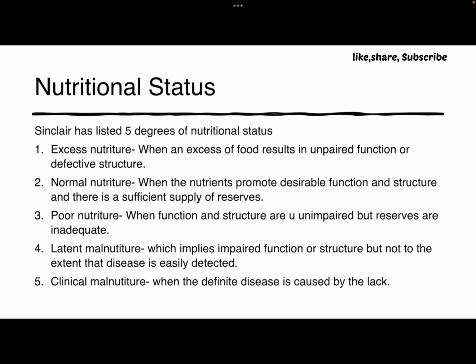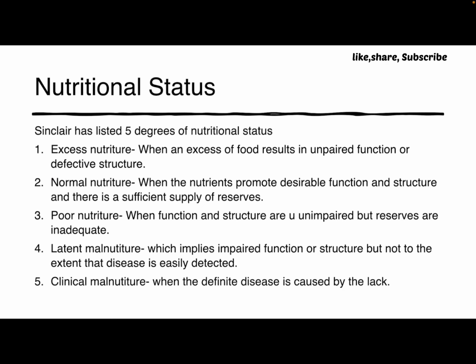Then spiritual well-being. In spiritual well-being, an individual has to be at peace with himself before he can be at peace with the world. So it is a very deep line that we should first be at peace with ourselves, so that we can be at peace with the world. So these are some dimensions of health that I have mentioned. So next we will move towards the nutritional status.